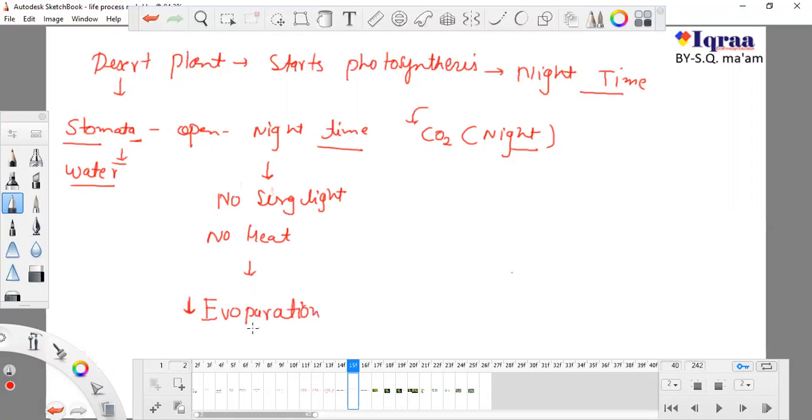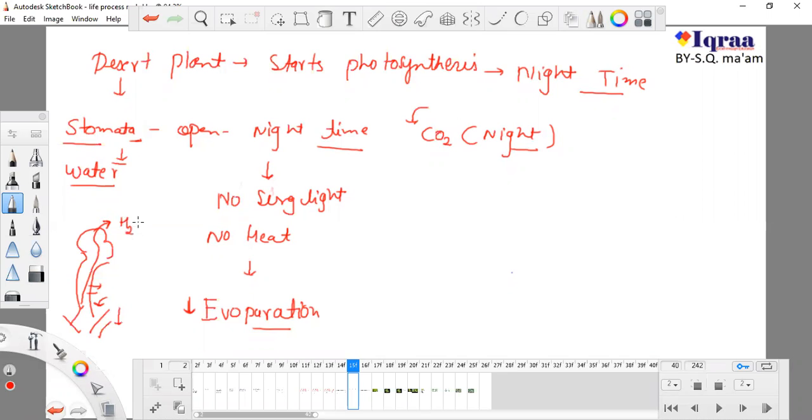What is evaporation? Consider that this is a plant, and whenever you give water to it, all the water goes away into the atmosphere, and the plant will need water again. And when the amount of water goes down, the plant will dry. We know about this. So this is known as evaporation.